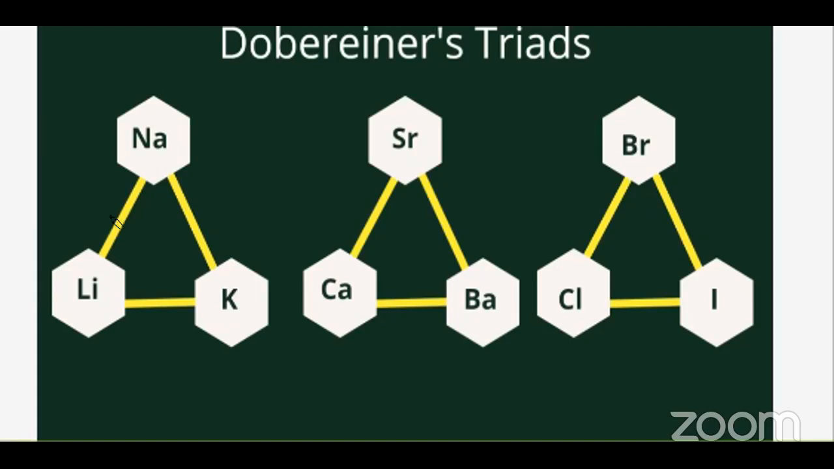So the first triad is lithium, sodium, potassium. You should remember these 3 triads. Lithium, sodium, potassium was his first triad. The second triad was calcium, strontium, barium. What is the rule? I'm going to explain, and then I'll come back to this slide. And the third group was chlorine, bromine, iodine.